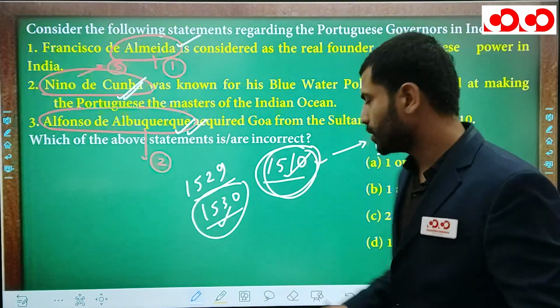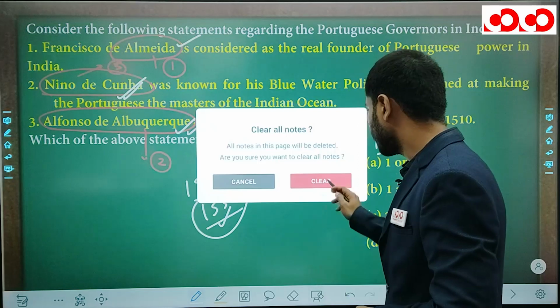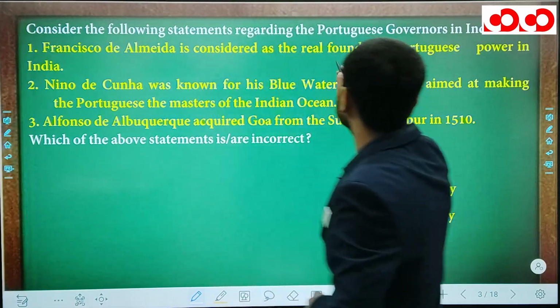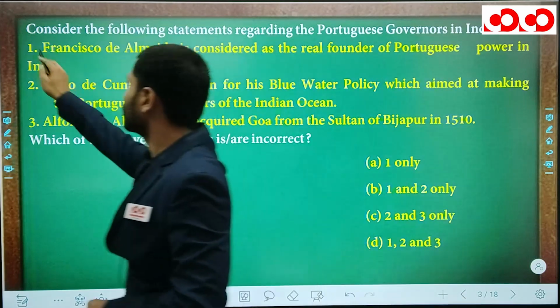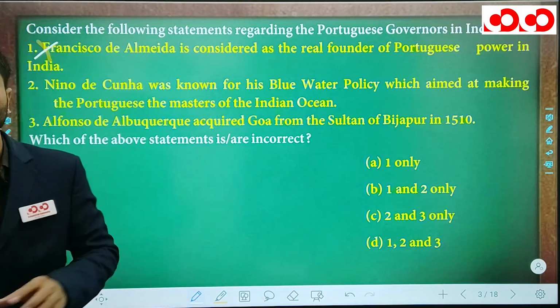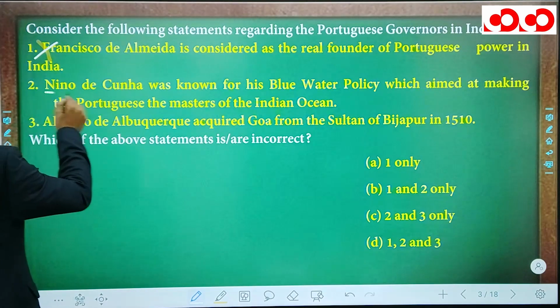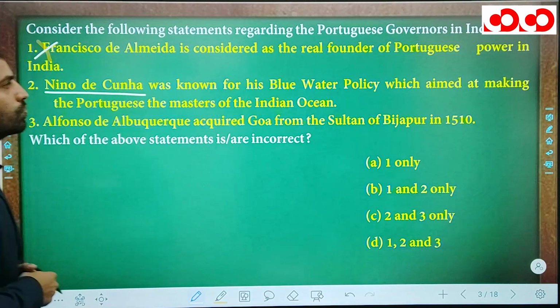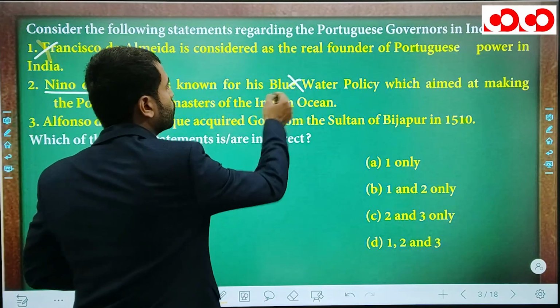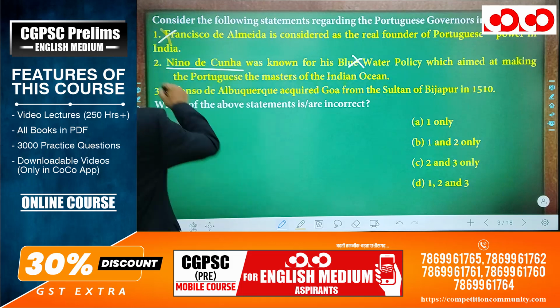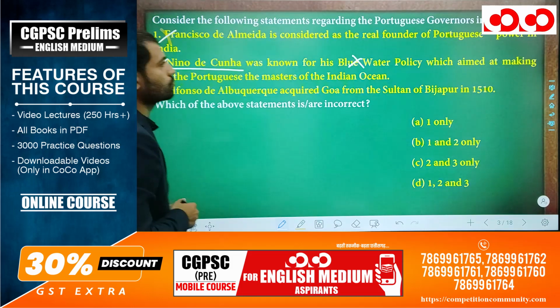Okay. Now after discussing these things, see what the statements are. First statement: Francisco de Almeida is considered the real founder. No, this statement is wrong. We all know very well that the real founder is Albuquerque. Now the second statement is that Nino de Cunha was known for his blue water policy. No, for the blue water policy, Francisco de Almeida is very well known. So this statement is also wrong.